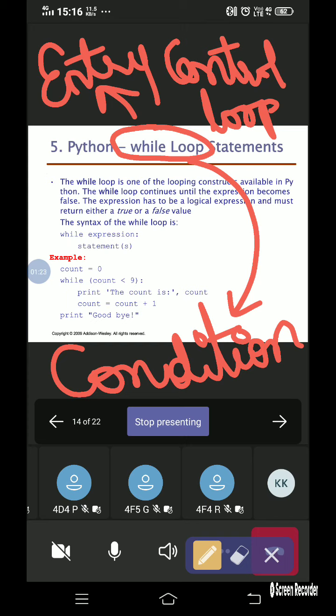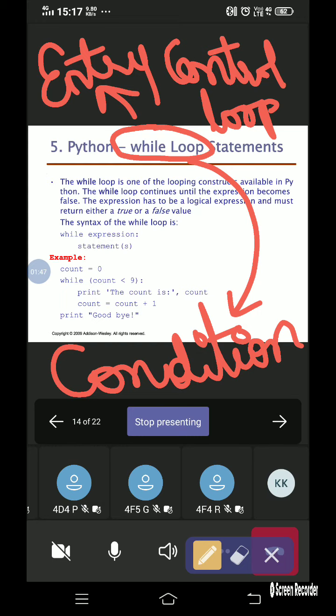So why is the while loop termed the entry control loop? Because in the while loop, it first checks the condition. After checking the condition first, then only the statements will be executed, provided the condition is true.